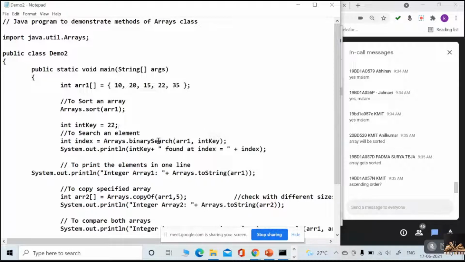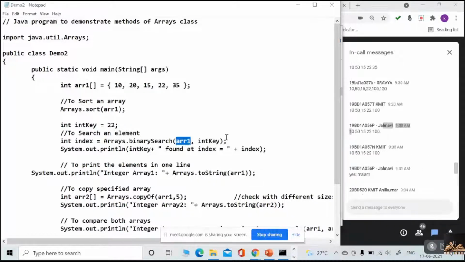Then what am I going to do? I'll call the binarySearch method, which is there in the Arrays collection. Binary search takes two parameters, that is the array and the key. Whichever key I want to search is passed as a parameter along with the array. Understood? So what is going to be written?